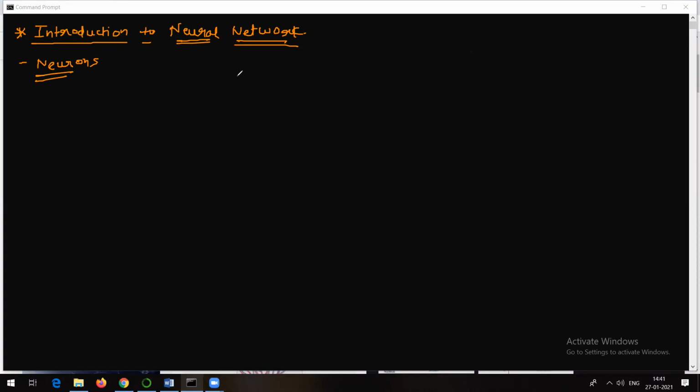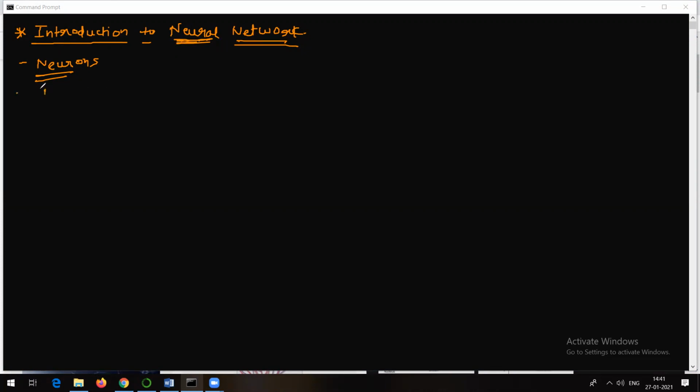So in a neural network, which is a network of neurons, we are going to achieve something like artificial neurons. The way a biological neuron works, something similar to that we try to implement here in a neural network, and that's what actually happens in deep learning.